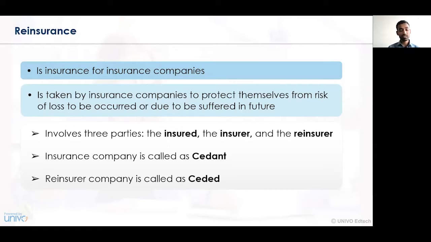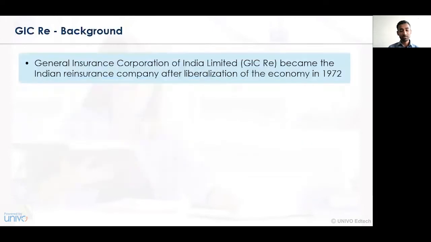So now let's move towards our case study. In this case study, we'll first deal with the background of GIC. GIC, that is General Insurance Corporation of India Limited, became the Indian reinsurance company after the liberalization of the Indian economy in the year 1972.